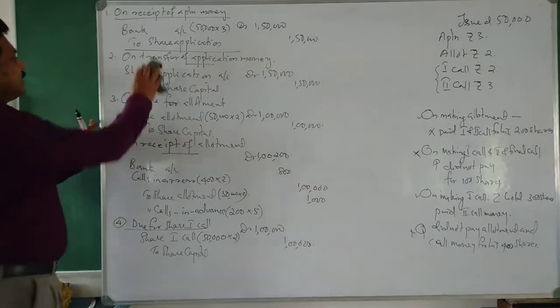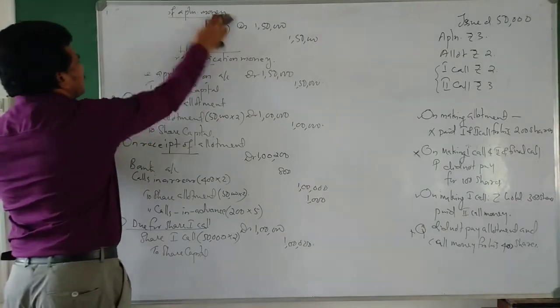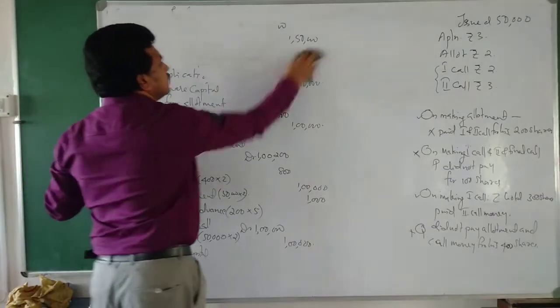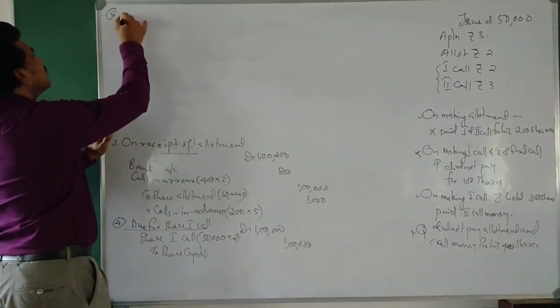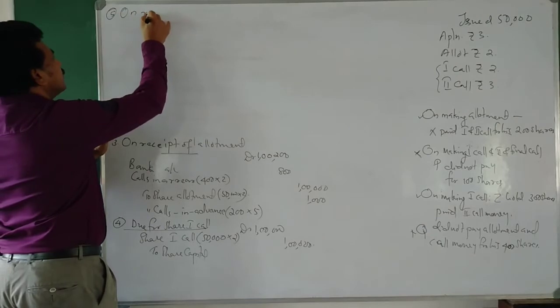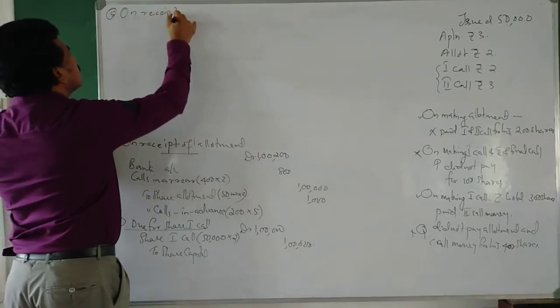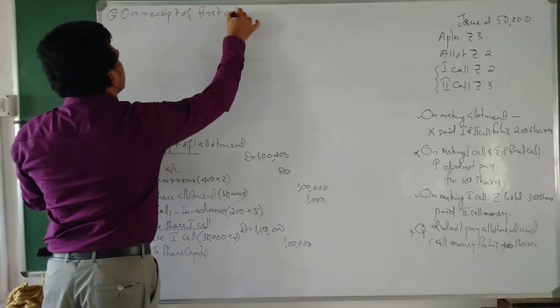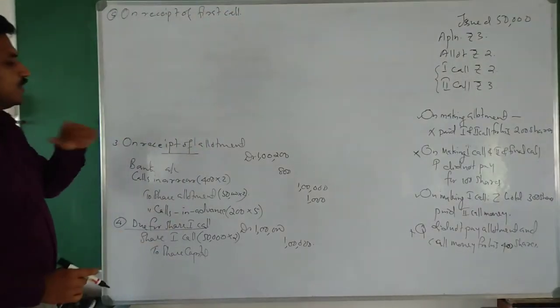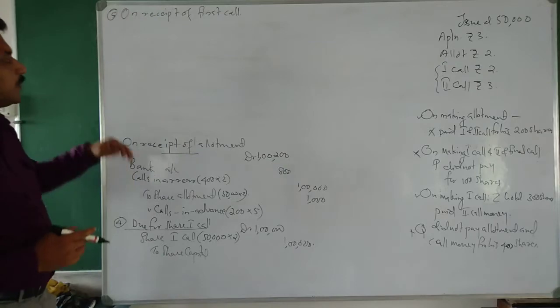Then, on receipt of first call, what will be the journal entry?